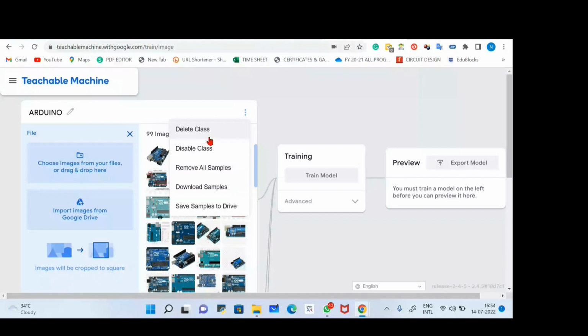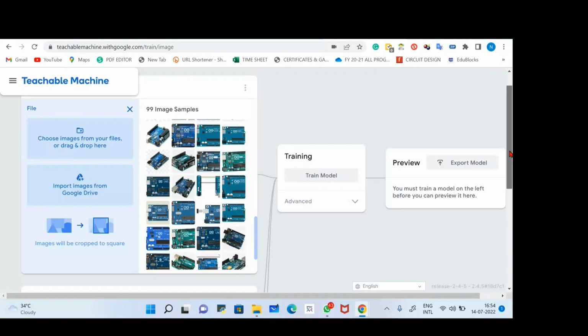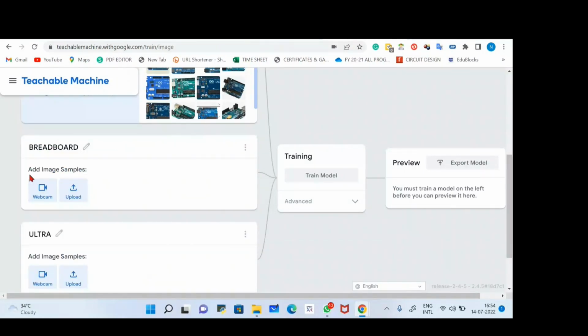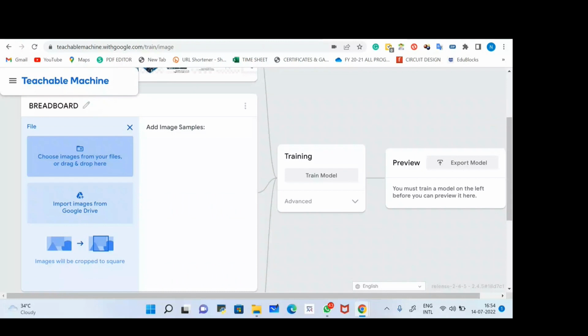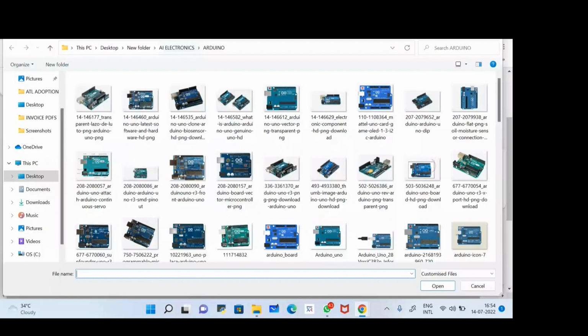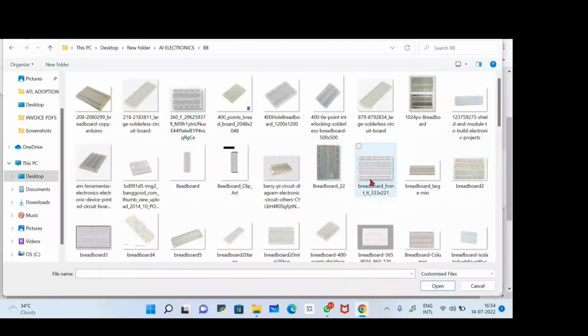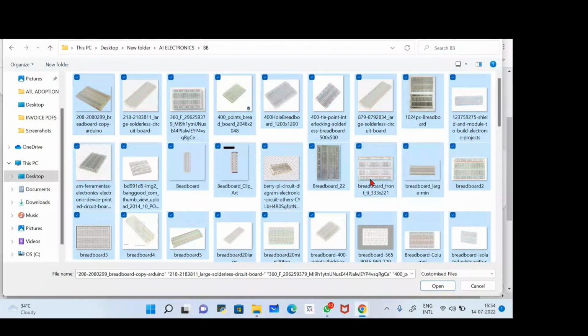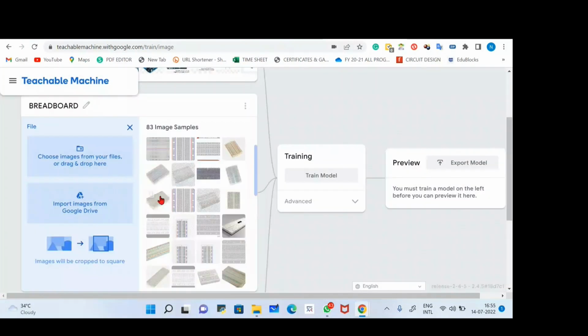Now I have uploaded all the images of Arduino here. Now I'll go to the next class, breadboard. I'll again upload pictures of breadboard, because I'm not going to use images directly from the camera. I'll use the upload button, choose pictures from my computer, and here I'll use electronics and breadboard. Here are some pictures of breadboards. I'll select all the pictures of breadboard and click open. Here I've uploaded all the breadboard pictures. You can see these are some different pictures.